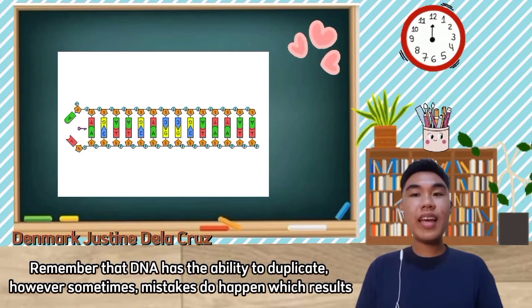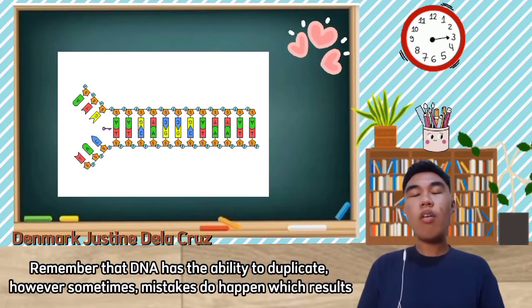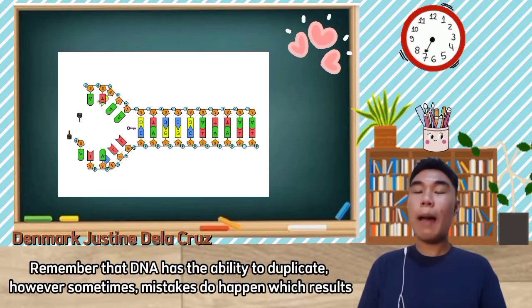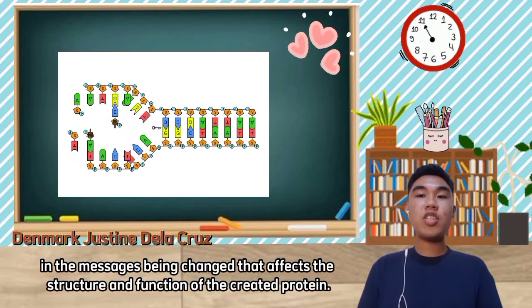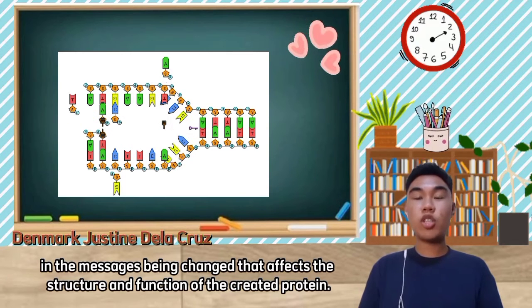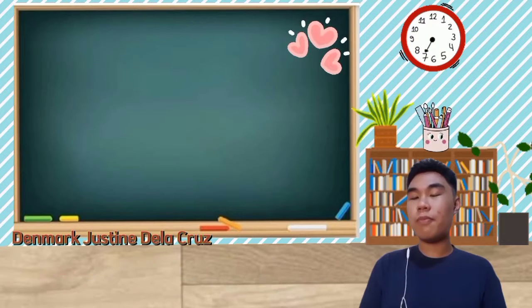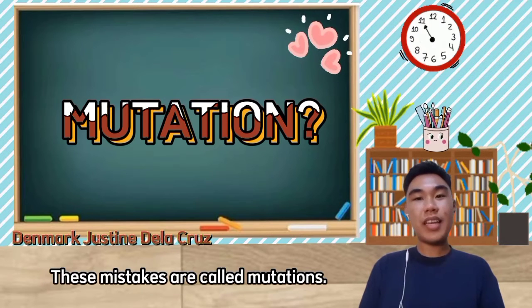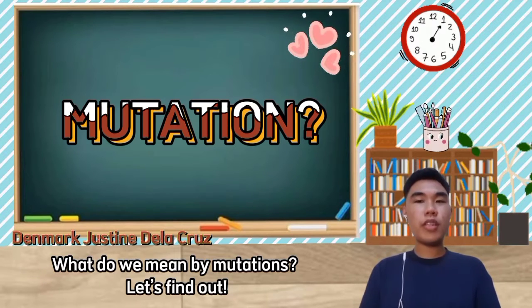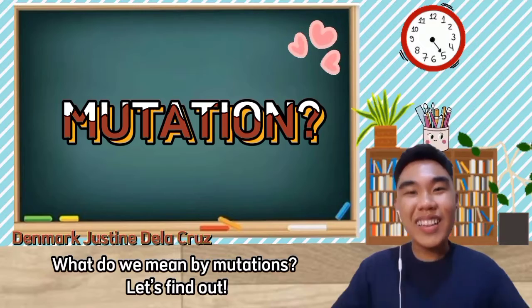Remember that DNA has the ability to duplicate. However, sometimes mistakes do happen, which results in the messages being changed, that affects the structure and function of the created protein. These mistakes are called mutation. Now, what do we mean by mutation? Now, let's find out!